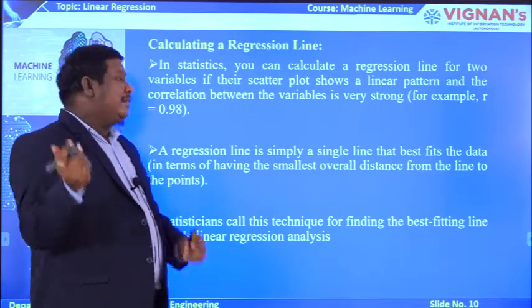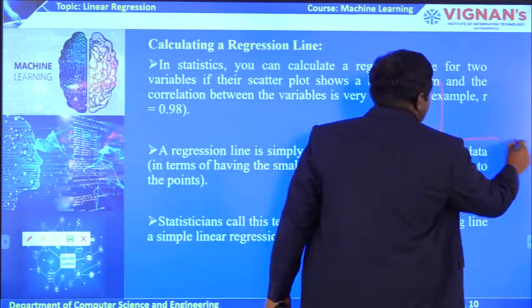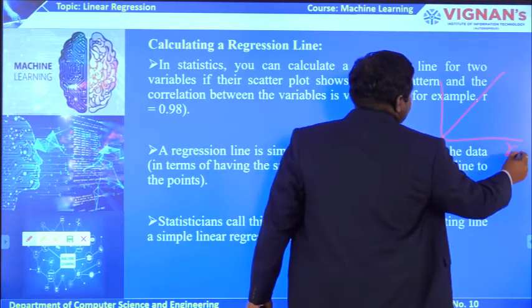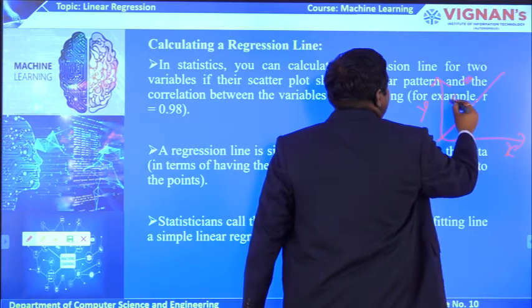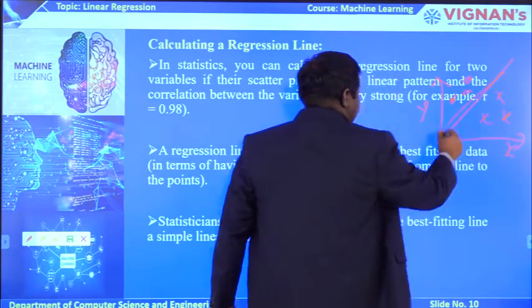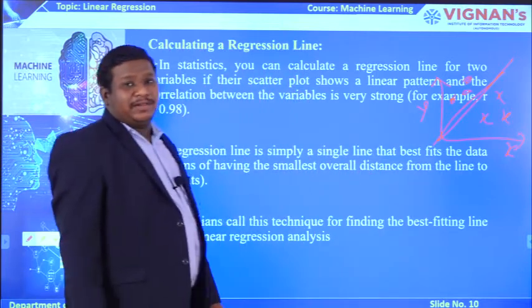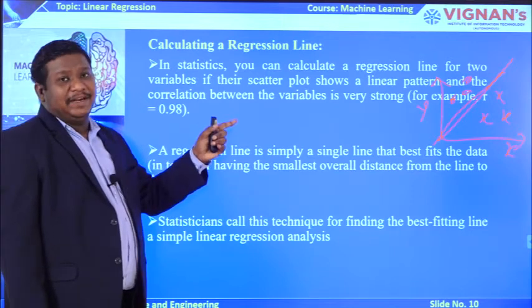When you are implementing that in a graphical mode like this, we have the x axis here, we have the y axis here, and you are going to represent all your data like this. Now, you need to draw this line. That line we are going to call the regression line. So, how to draw that line? That is the question here.